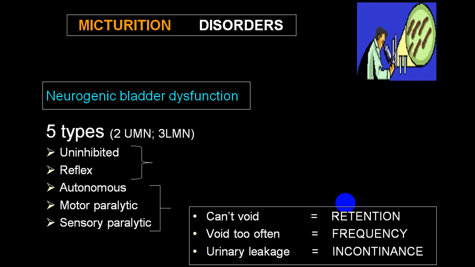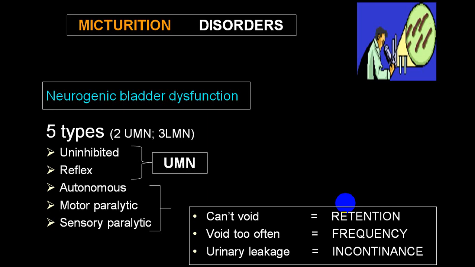And you can also have disorders which are not related to the neurogenic bladder, and you can have retention, frequency, incontinence. Retention means can't void. Person goes for frequent micturition, we call as a frequency. And if a person cannot control micturition and urine leaks out, we call it incontinence.